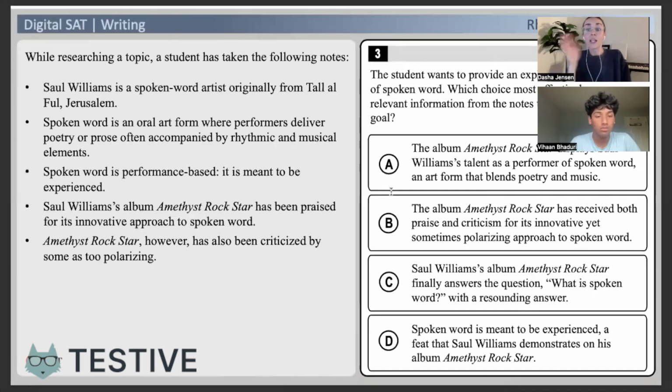Example, not looking at the bullet points at all. Tell me what two parts I need to include in the explanation goal. An explanation and an example of spoken word. Right, so the two parts: I've got to have an explanation and I've got to have an example. It does not need to be in a specific order.